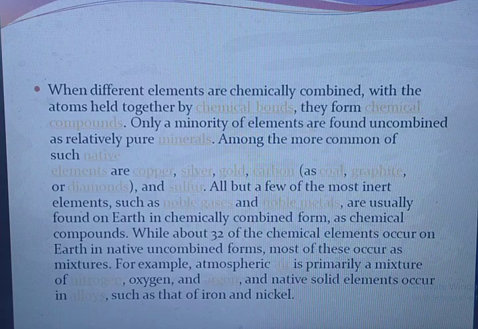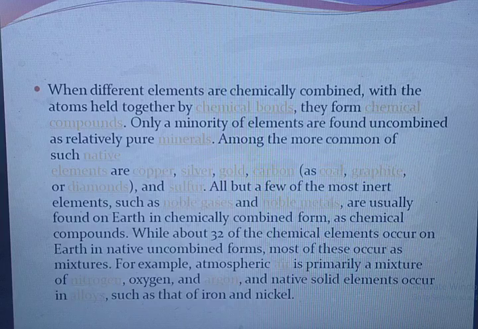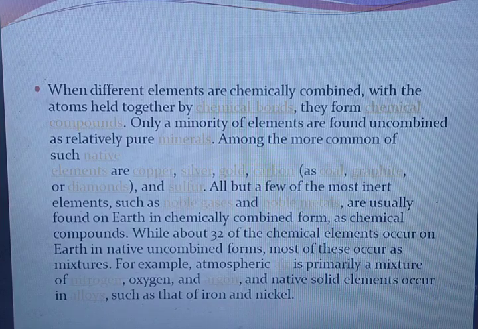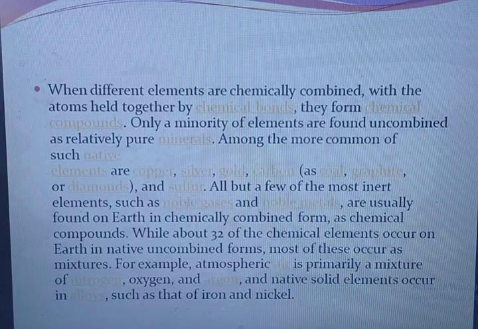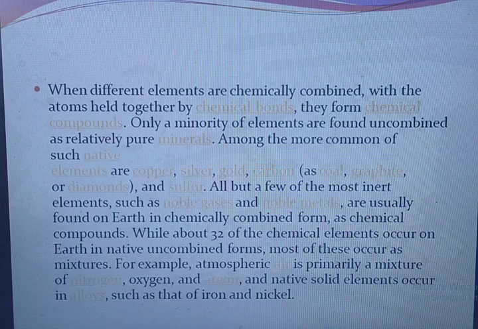When different elements are chemically combined, with the atoms held together by chemical bonds, they form chemical compounds. Only a minority of elements are found uncombined as relatively pure minerals. Among the more common of such native elements are copper, silver, gold, carbon, as coal, graphite or diamonds, and sulfur. All but a few of the most inert elements, such as noble gases and noble metals, are usually found on Earth in chemically combined form as chemical compounds, while about 32 of the chemical elements occur on Earth in native uncombined forms.